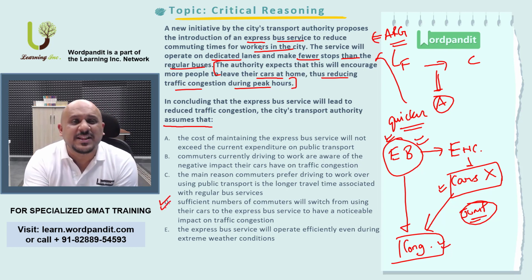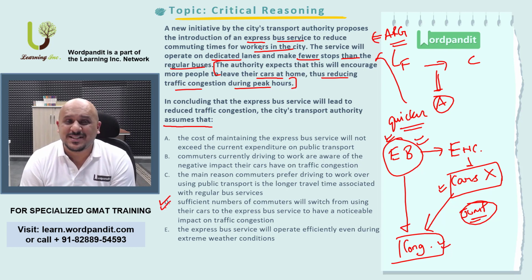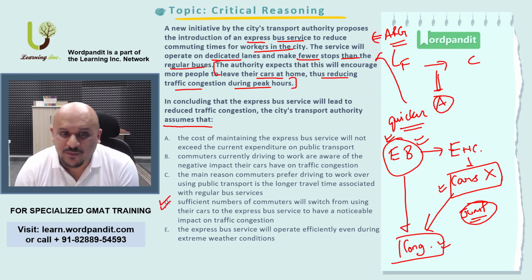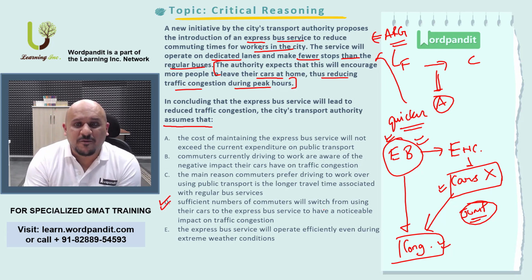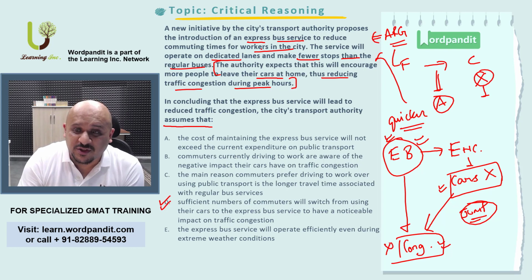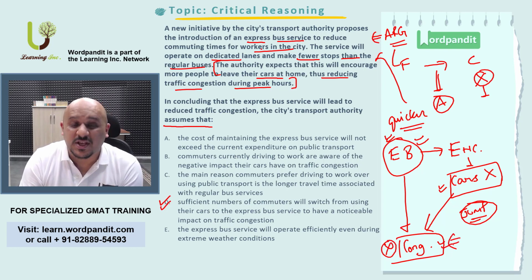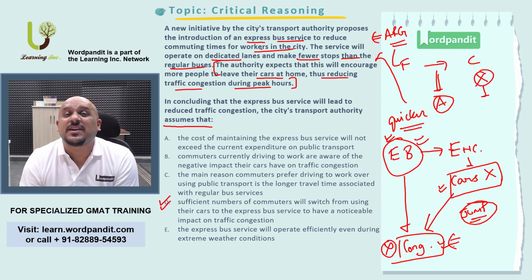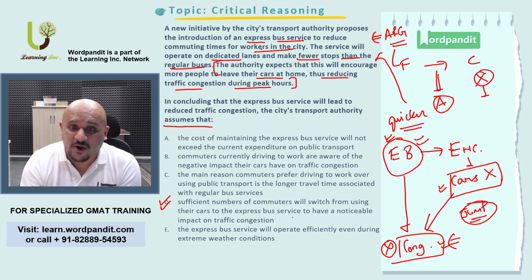One way of checking the validity of this assumption is to reverse it and see whether it negates the argument. Let's assume a sufficient number of people do not switch from their cars to express bus service. If a sufficient number of people do not shift, that means there is going to be no significant change. If there is no significant change, that means congestion on the roads is not going to reduce. So this is how you can check whether this particular assumption is valid or not. This perfectly fits in our given case.